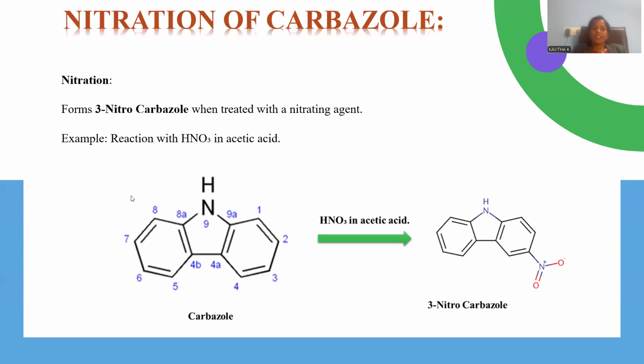Let me perform the nitration of carbazole by adding concentrated nitric acid, dissolved in glacial acetic acid solvent, giving rise to nitro substitution at position number 3, with 3-nitrocarbazole as the expected product. The nitronium ion has a preferential attachment at position number 3, since the position 3 carbon carries a high electron density, so 3-nitrocarbazole is the final product.